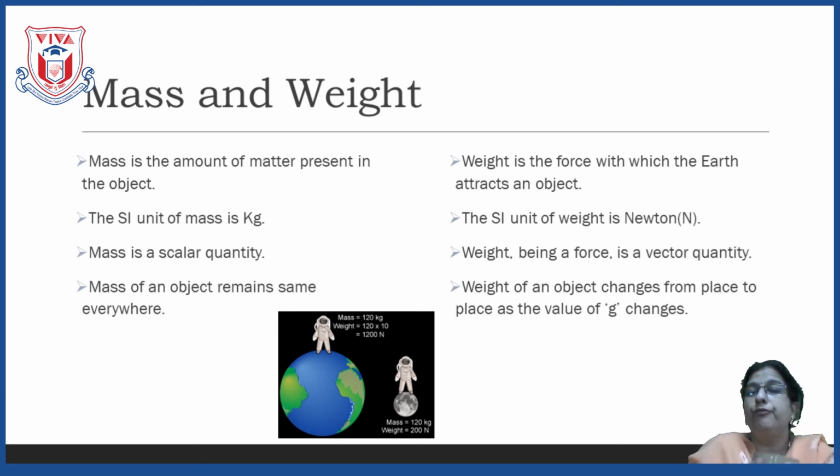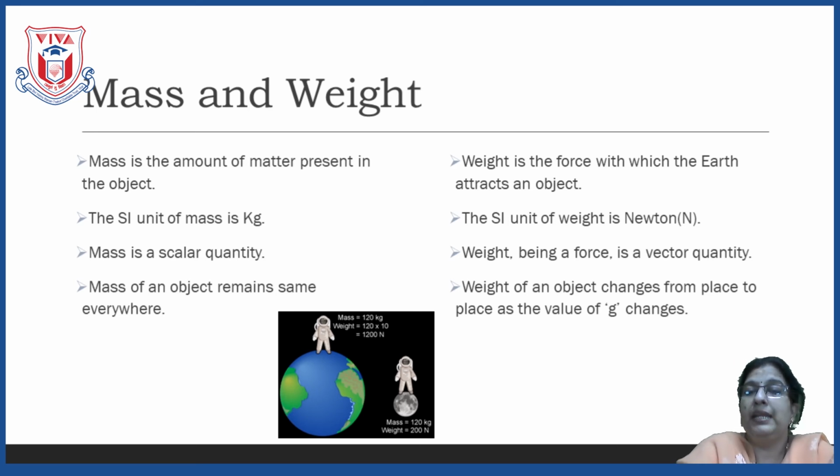The weight is the force which acts on the object and attracts it towards the earth. So, weight is the force with which the earth attracts any object. Weight is nothing but the downward force on this mass. So, there is mass and a force acting. Which force is acting? It is the Earth's gravitational force, that is Earth's gravity. So, we can make the formula: weight is equal to m into g, that is mass into gravity.